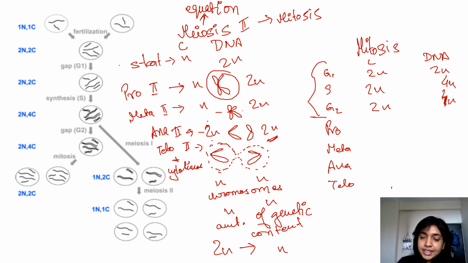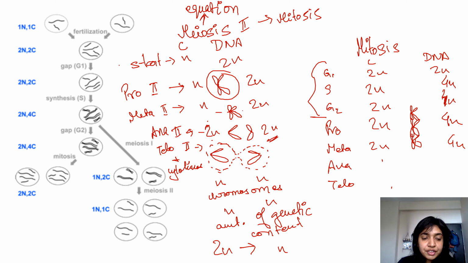In prophase, the only thing that happens is that the chromosomes become condensed and visible. So nothing of separation occurs, and it's the same till this part. Then in metaphase, all of the chromosomes are aligned at the equatorial plane. Again, no division has occurred, so it's 2n and 4n.